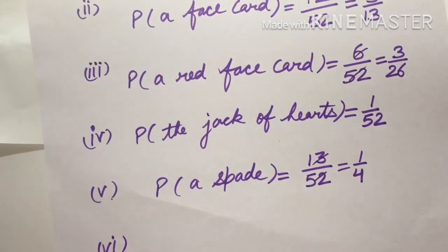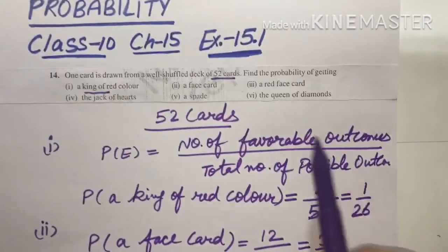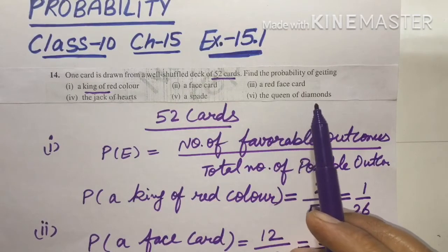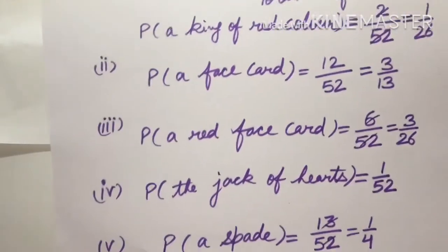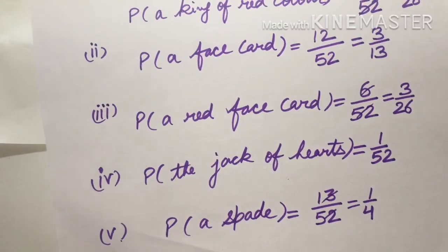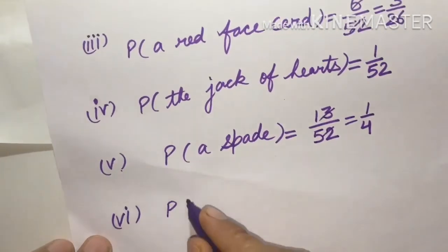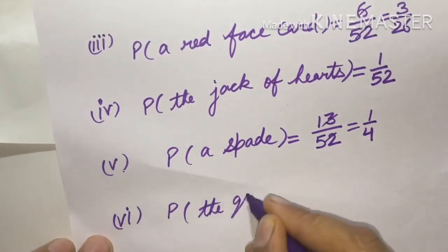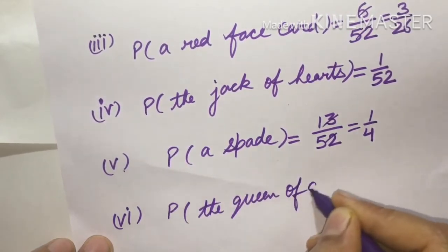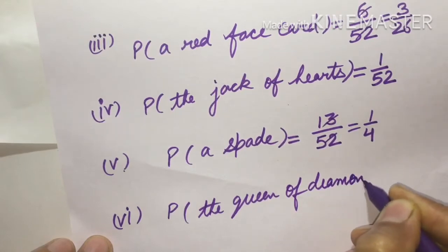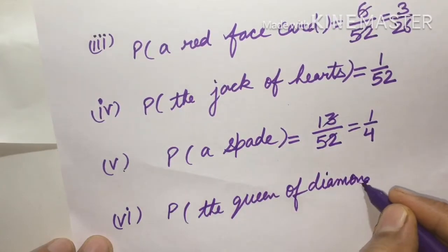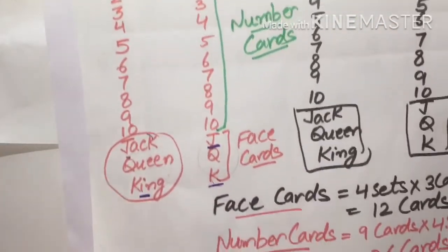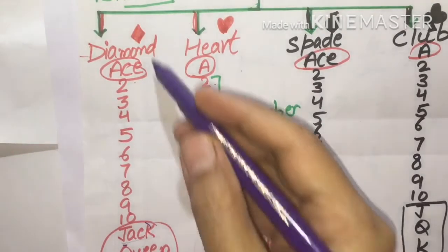The last part of this question, the sixth part, they are asking about the probability of getting the queen of diamonds. So now we will check the diamond section. This is the diamond section.